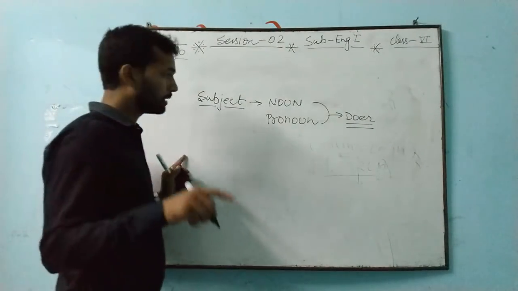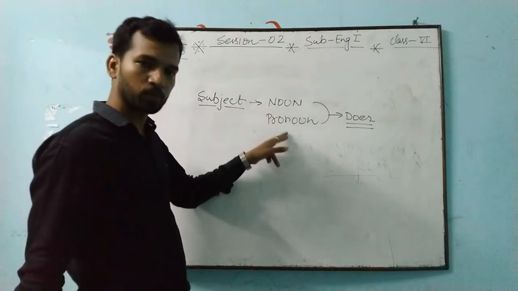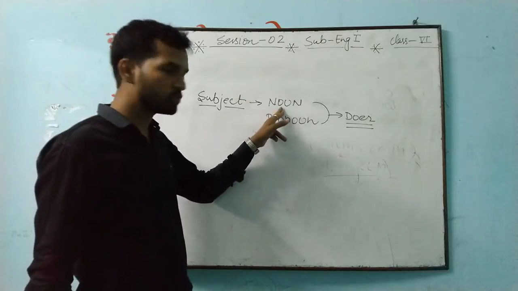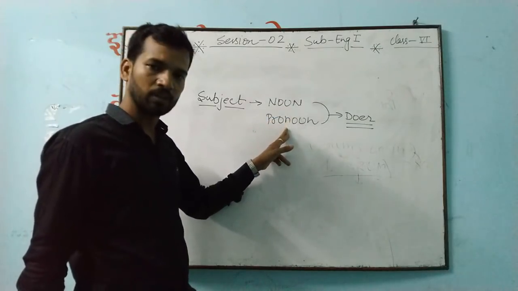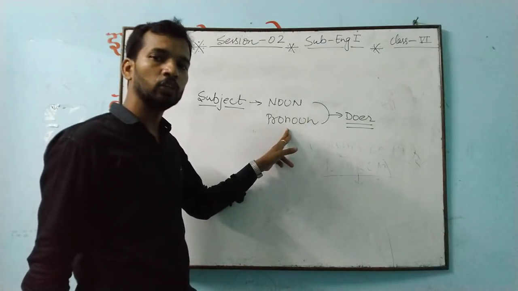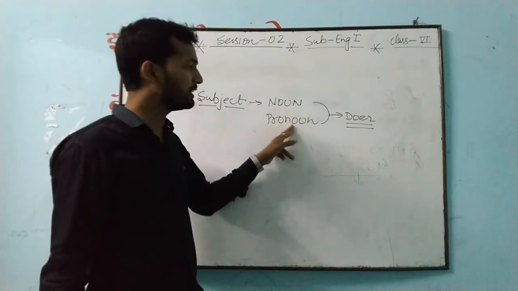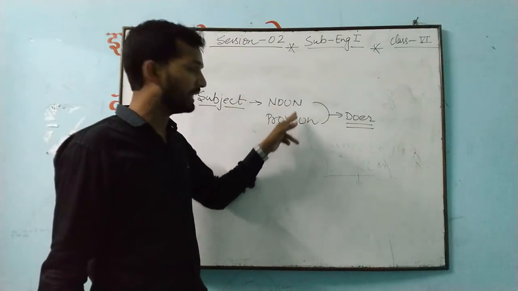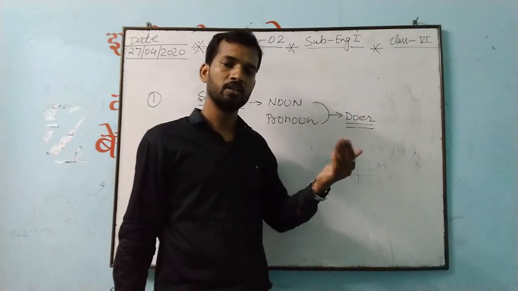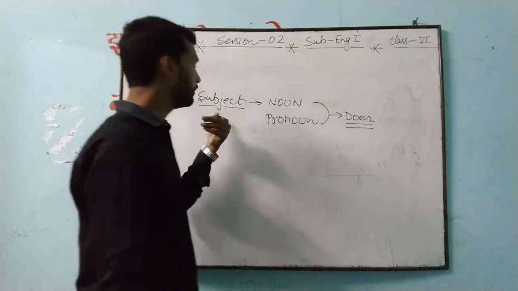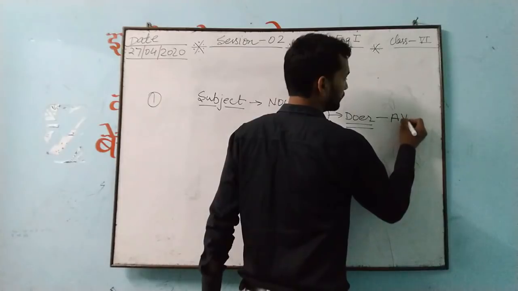That how will you come to know that this is a subject. For subject, what you will do? You find out the noun or pronoun in any sentence. Noun means what? Naming word. In place of that naming word, if you are getting another word like he, she, you, I, we, they, so that will be what? Pronoun. If you are getting that word and it is working just like a doer of action, doing some action, taking the responsibility, so that will be what? Subject.